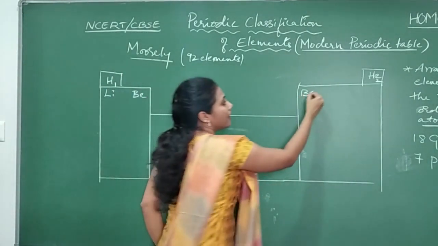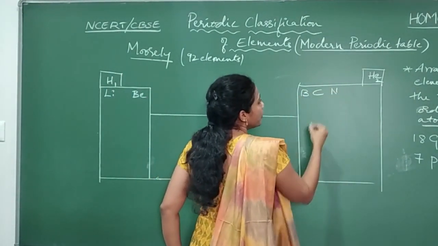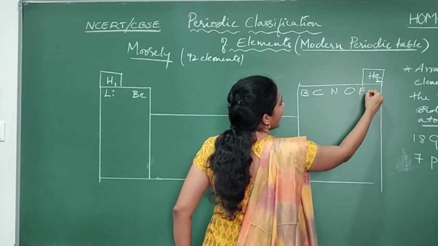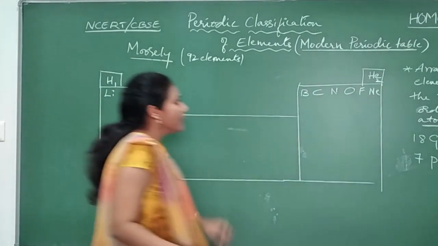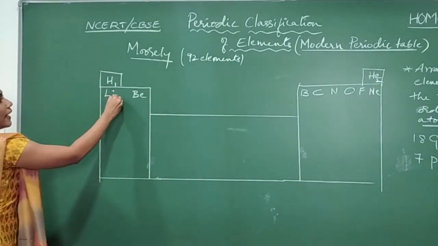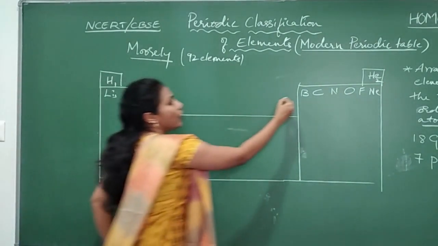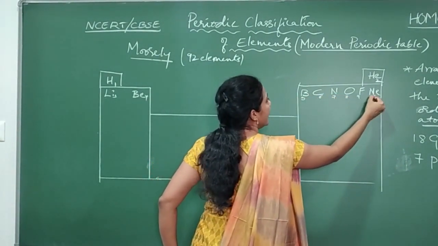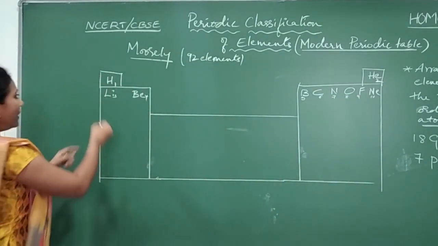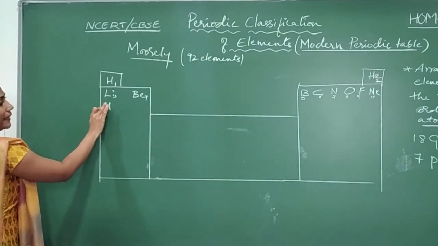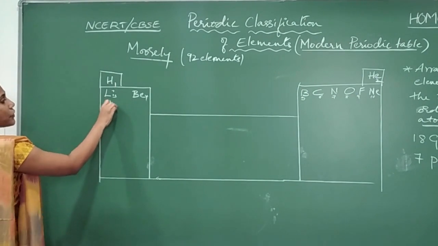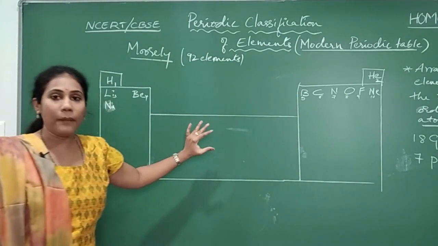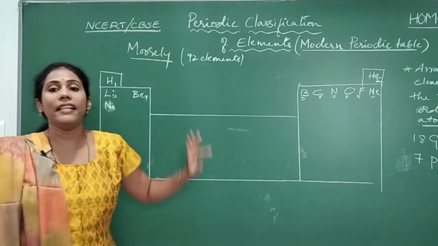Okay, and carbon, nitrogen, oxygen, fluorine, and neon. So atomic number 3, 4, 5, 6, 7, 8, 9, and 10. And again the 11th element is here, and that is our sodium. So like this, in the increasing order of their atomic number, he placed the elements.